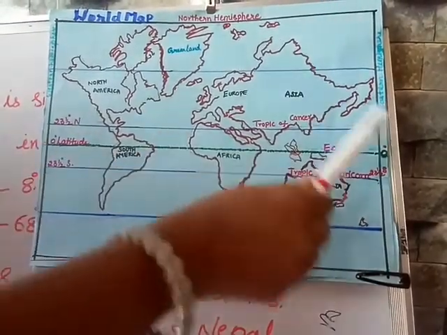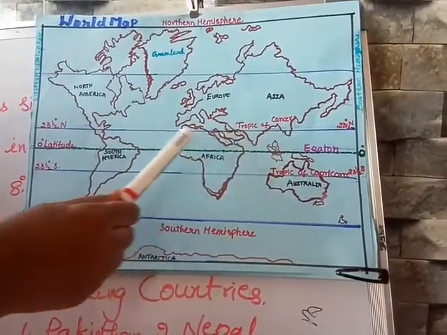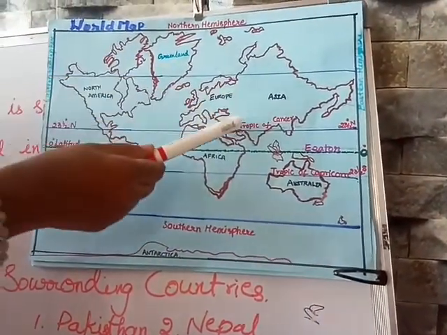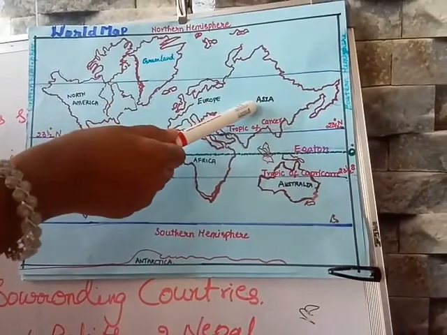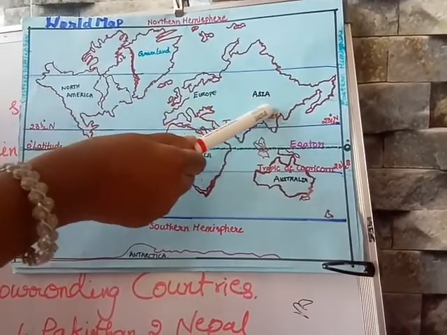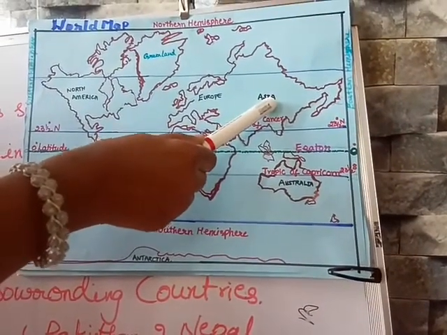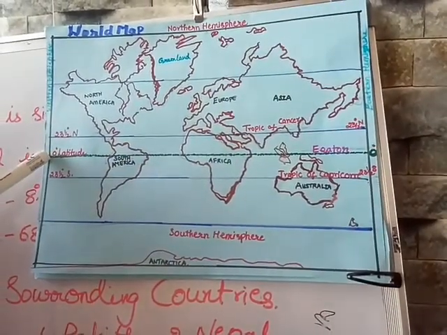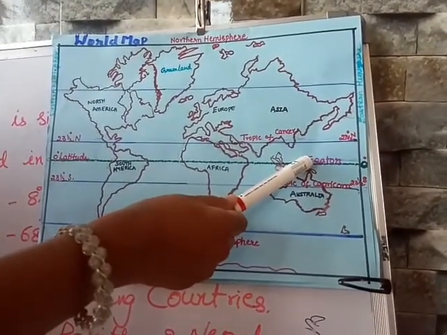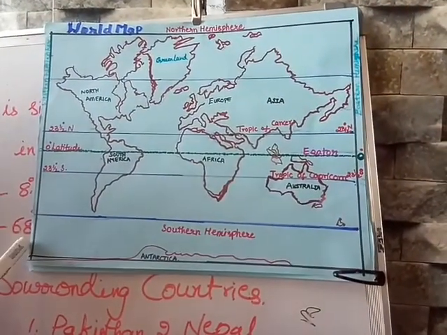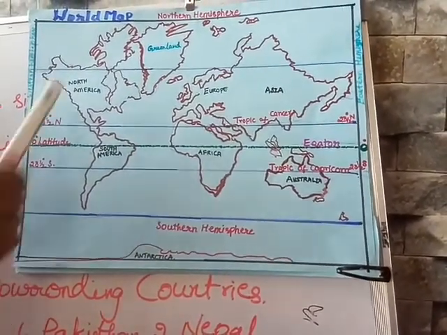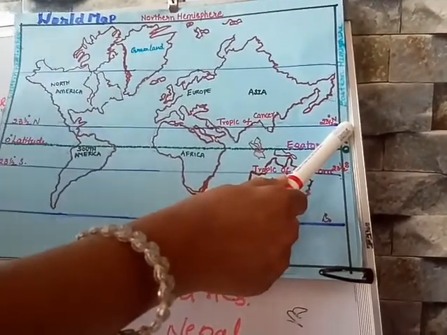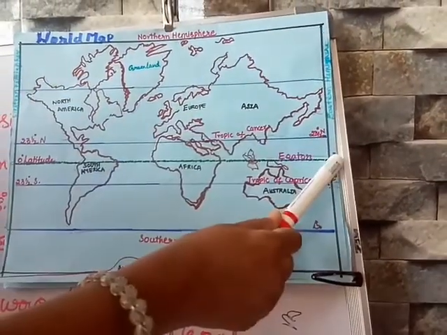So children, you have to observe this. The Tropic of Cancer is passing through India. So now you got the idea, I think, that India is situated in the Asia continent, and this is the largest continent in the world. The Tropic of Cancer is passing through India, and the 0 degree latitude is also called the equator. So this is about the world map, and you got the idea that India is situated in the northern hemisphere and the eastern hemisphere.